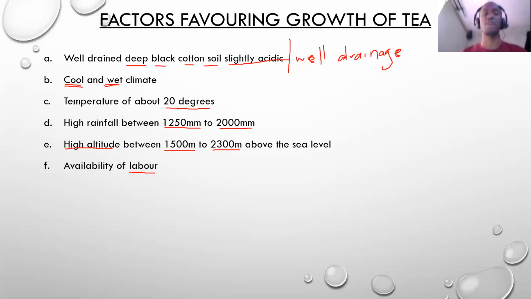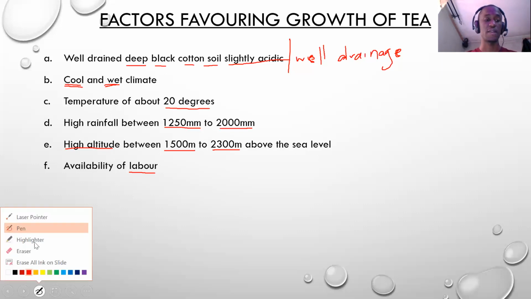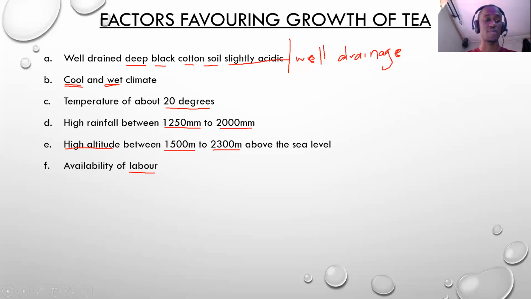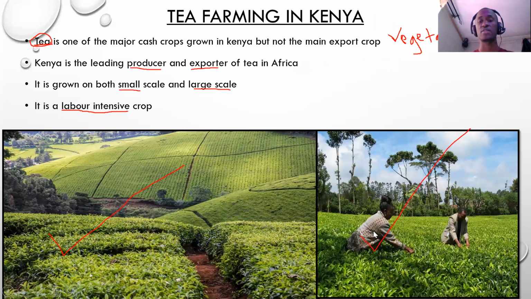Harvesting is not done by machines. Harvesting is done by people. So it is the people that handpick. Look at this crop, so that I can explain this point very well. When you look at this crop, the harvesting is done by hand.